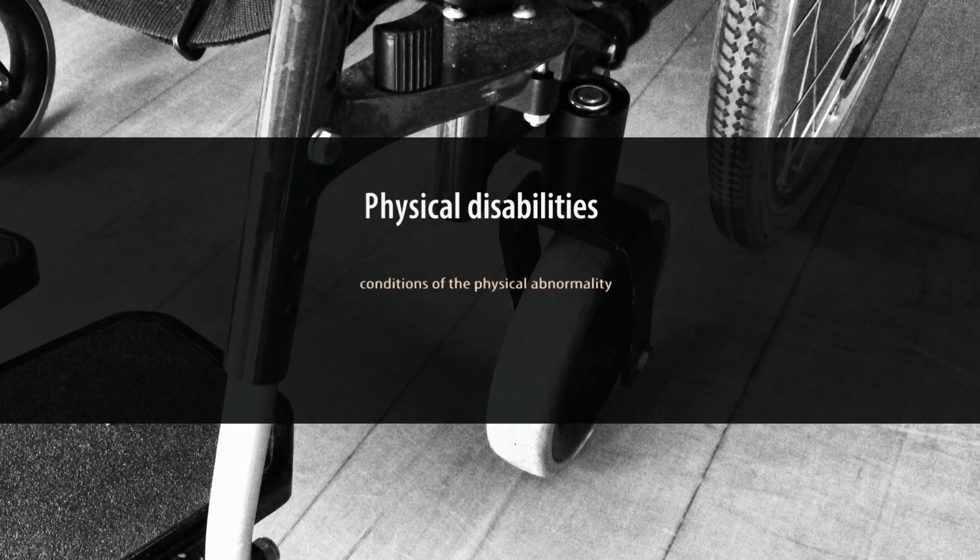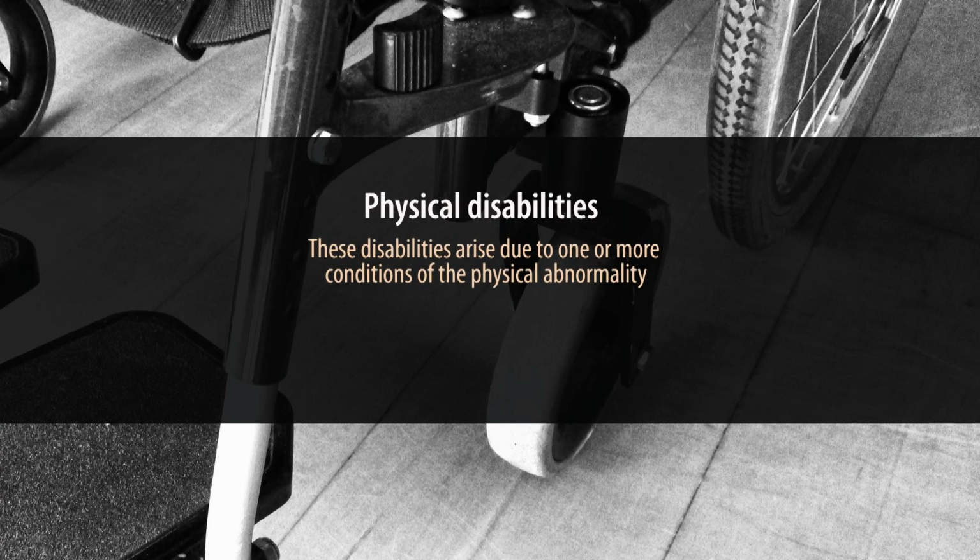First, physical disabilities. Physical disabilities are related to the lack of physical vitality of individuals concerned. These disabilities arise due to one or more conditions of physical abnormality, resulting in a lack of physical ability of the individuals.